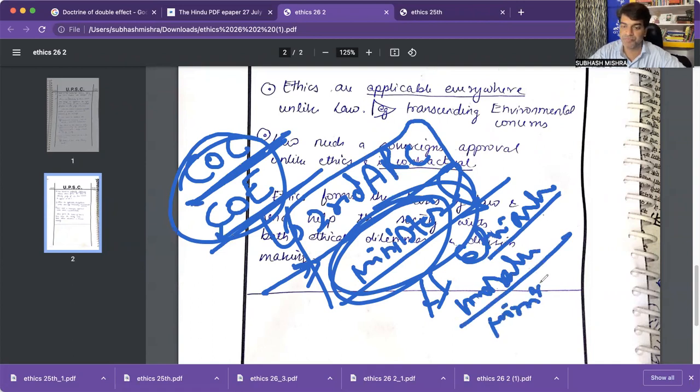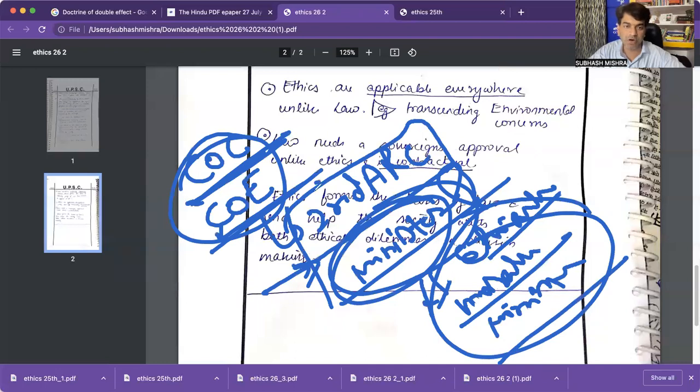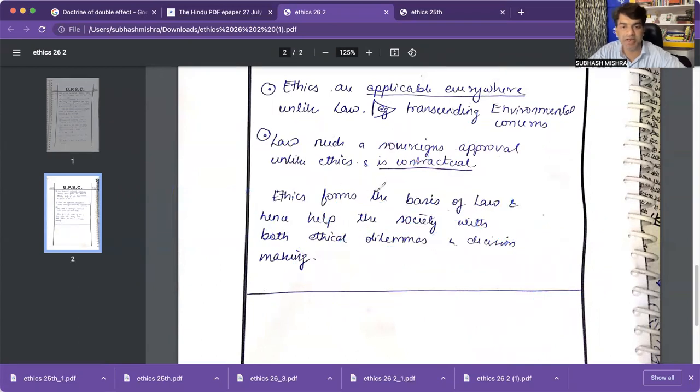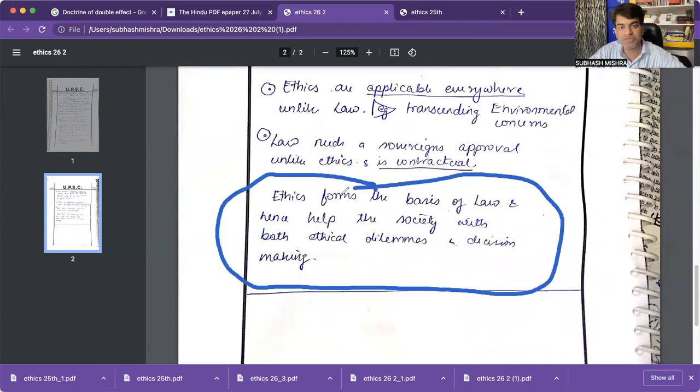ethically or morally upright ministers are there. They can follow their conscience and not do wrong, but they are not bound by the rule of law here. And that's why you will be seeing several kinds of menaces, several kinds of negative activities happening inside the parliament or any other anointed offices. So we should understand the difference between law and ethicality. Now you have come to the conclusion, which is the most important part of any question.